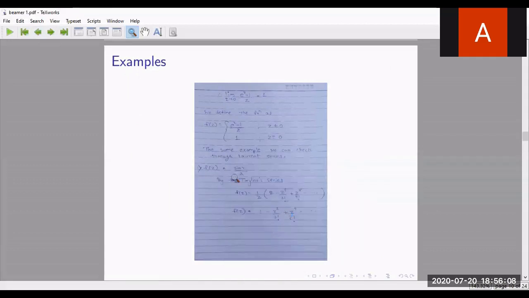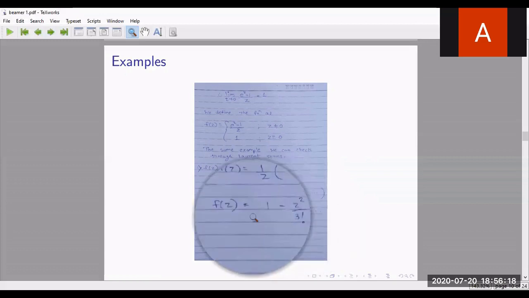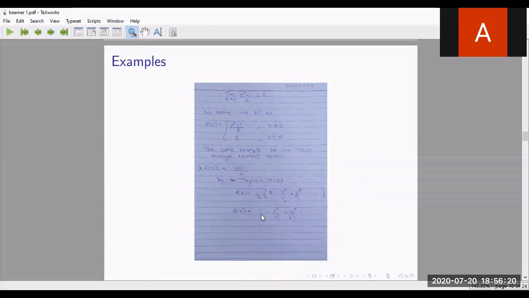This is the expansion of sine z by z around the point z equals 0. There are no terms in the denominator, which means z equals 0 is a removable singularity according to the Laurent series expansion, or according to the definition, the limit exists and is finite, and we can remove it, we can redefine it. You can use any method.